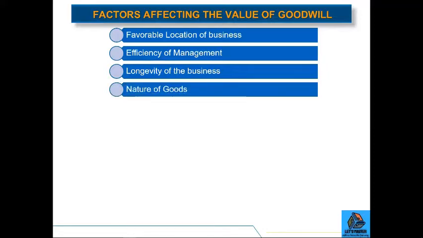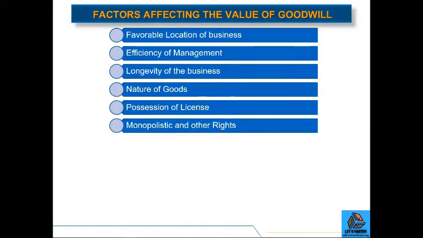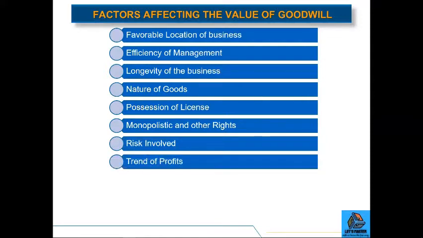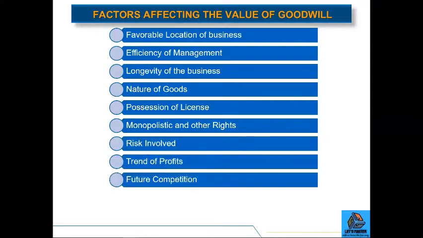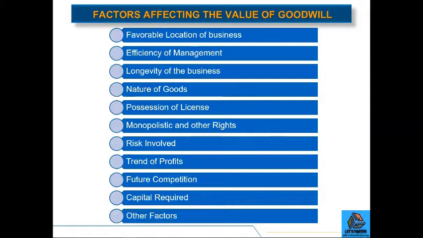Nature of goods, possession of license, monopolistic and other rights, risk involved, trend of profits, future competition, capital required, and other factors like political stability and government regulations. So these are some of the key factors which help in ascertaining the value of goodwill, or these are the factors which affect the goodwill of any business entity.